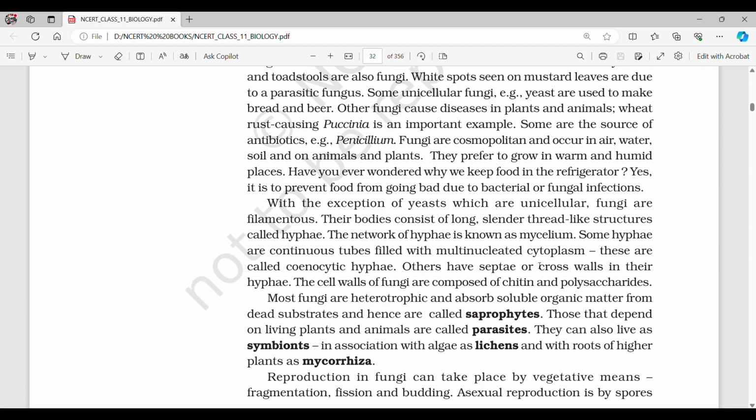Some hyphae are continuous tubes filled with multinucleated cytoplasm. These are called cenocytic hyphae. Others have septate or cross walls in their hyphae. The cell walls of fungi are composed of chitin and polysaccharides. Most fungi are heterotrophic and absorb soluble organic matter from dead substances and hence are called saprophytes. Those that depend on living plants and animals are called parasites. They can also live as symbionts in association with algae as lichens and with roots of higher plants as mycorrhiza.